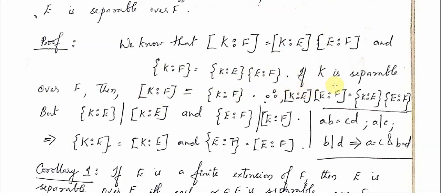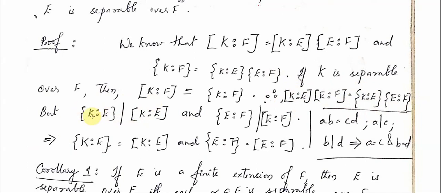So from here we can conclude that [K:E] times [E:F] is equal to {K:E} times {E:F}. But we already know from the previous theorem that the index {K:E} divides the degree [K:E], and the index {E:F} divides the degree [E:F].